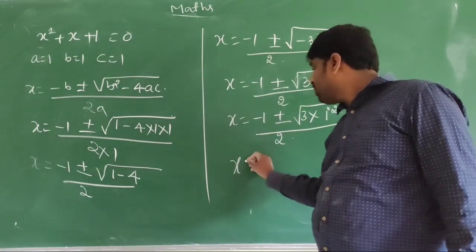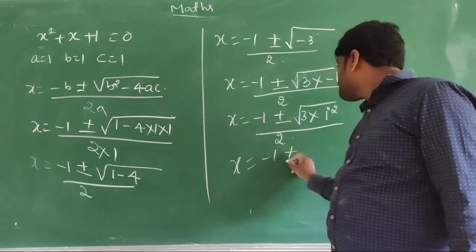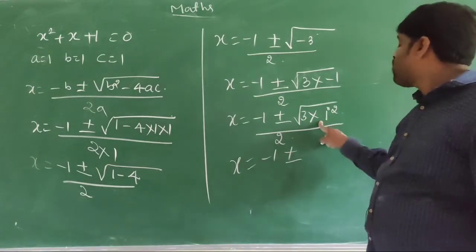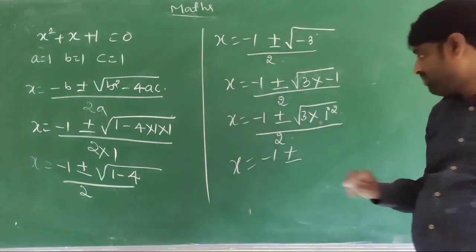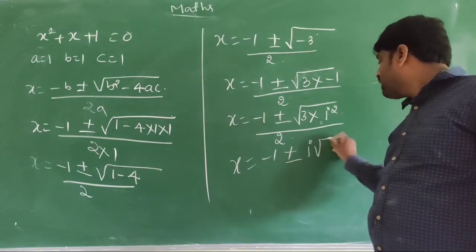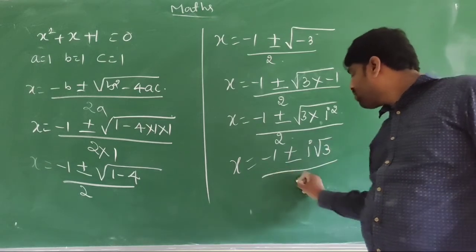X is equal to minus 1 plus or minus square root of i square is i root 3 divided by 2.